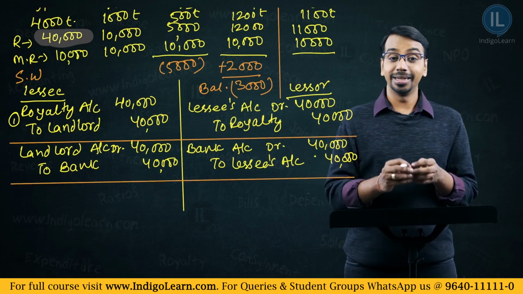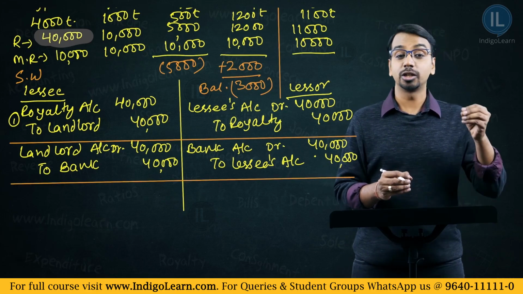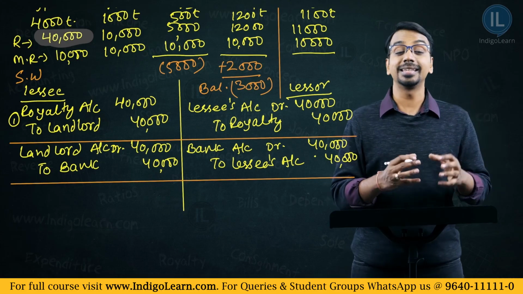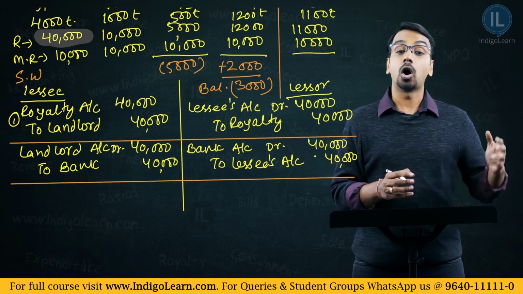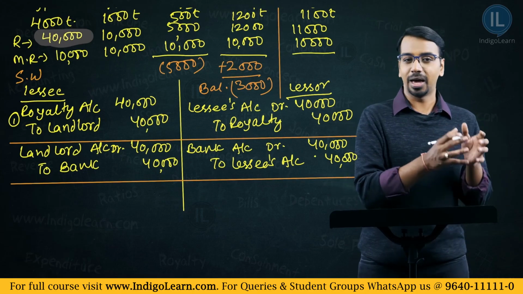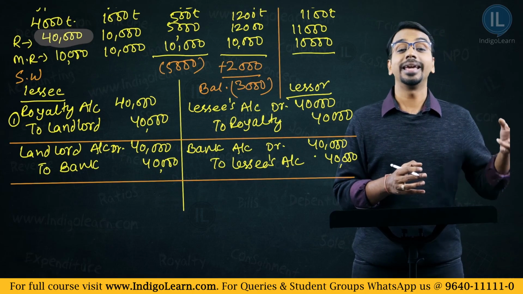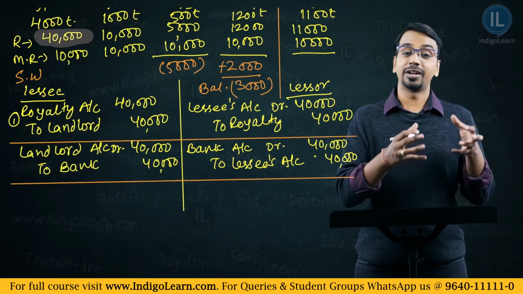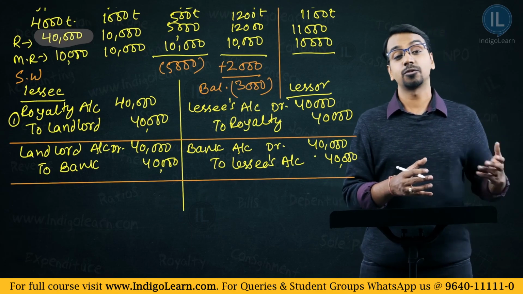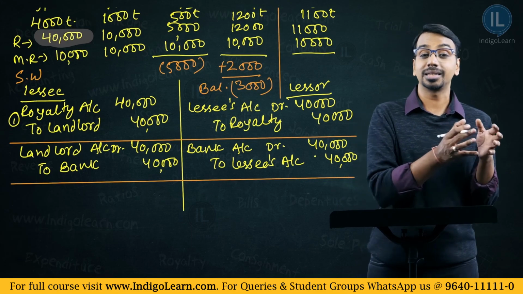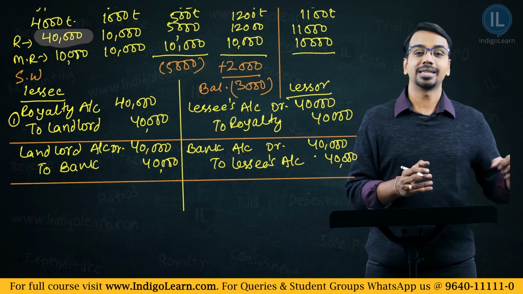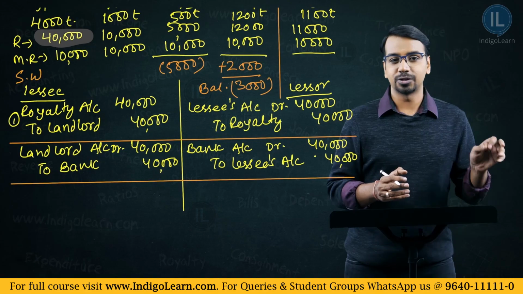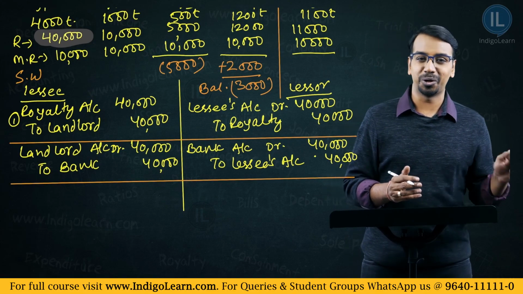Then at the year end, the royalty account, which is a nominal account where the lessee is recording the expenses, will be transferred to the trading account or to the profit and loss account or to the manufacturing account, depending on the nature of the expenditure. If it is something to do with the manufacturing, maybe you will transfer to the manufacturing account. If it is considered a direct expenditure, you will transfer that to the trading account, or if it is an indirect expenditure, you will transfer that to the profit and loss account.